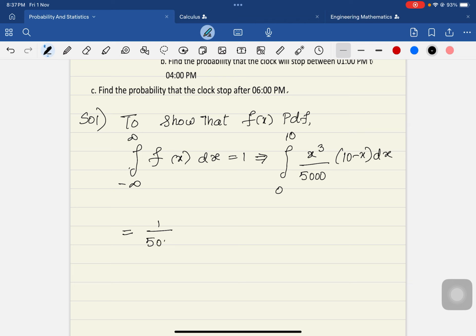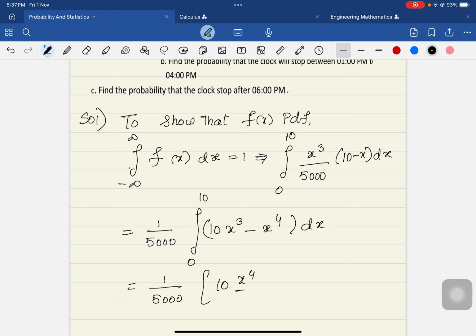Let us take 1 over 5000 outside of the integral, and this is the integral of 10 x cube minus x power 4 dx, with limits from 0 to 10. Now that is 1 over 5000 times 10 x power 4 over 4 minus x power 5 over 5 within the limits 0 to 10.